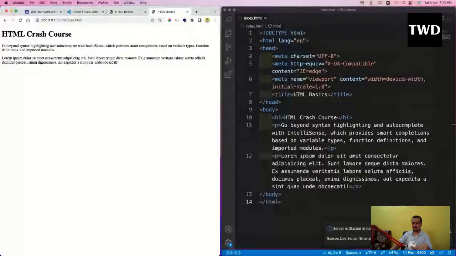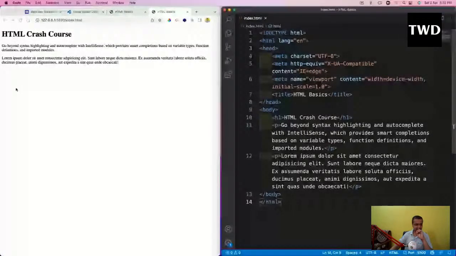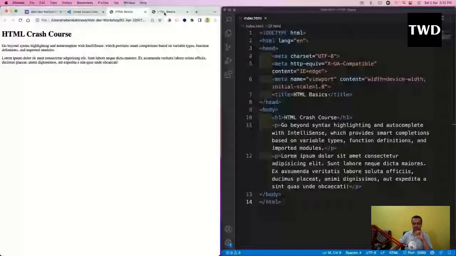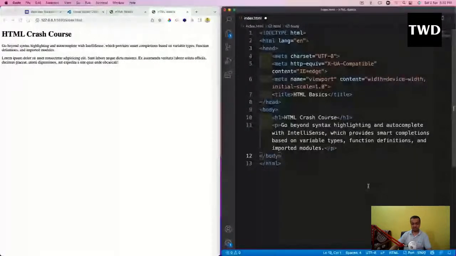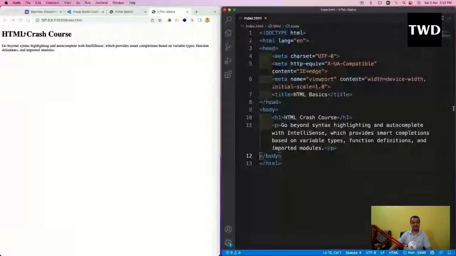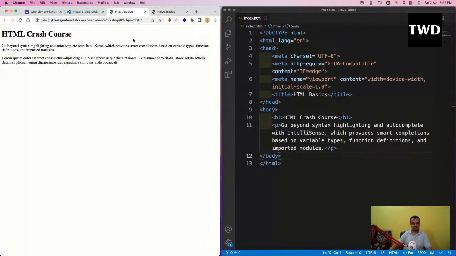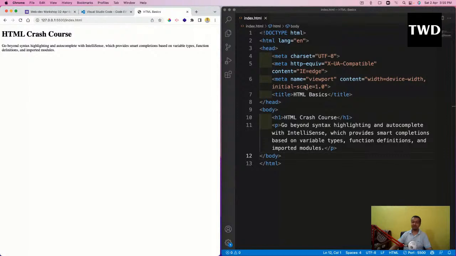So what's the benefit of this over having it like this directly? The benefit is this. Suppose I delete this thing and I save it. It has done something known as automatic refresh. I didn't touch here. It did an automatic refresh, and that is gone. But see, still it is there here, I have to touch it. So from now onwards, we are going to use the live server. I will close this. That is there.